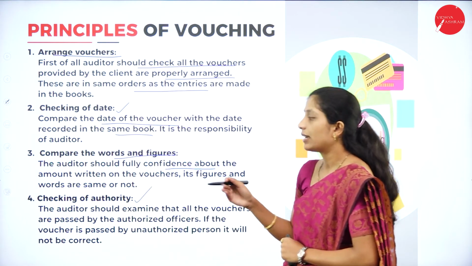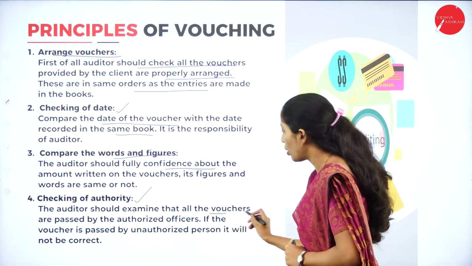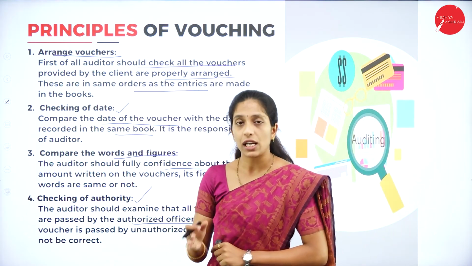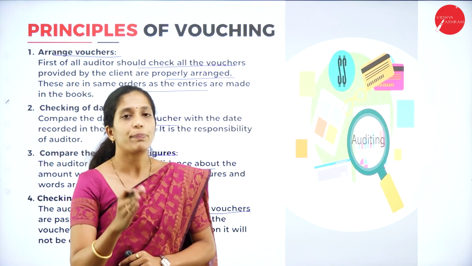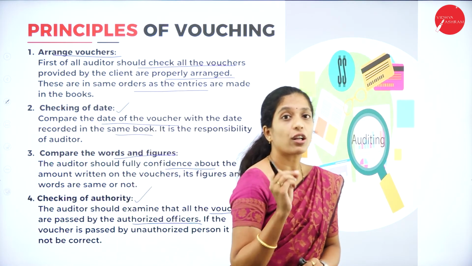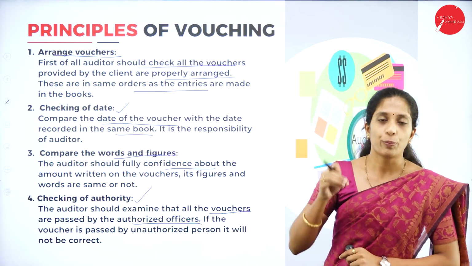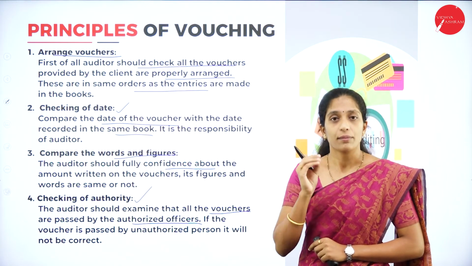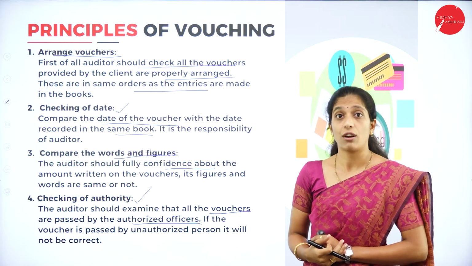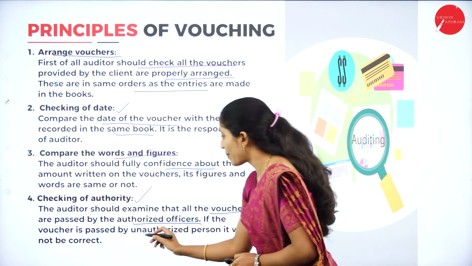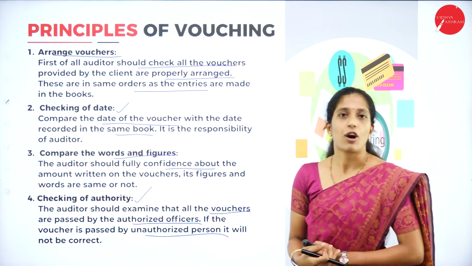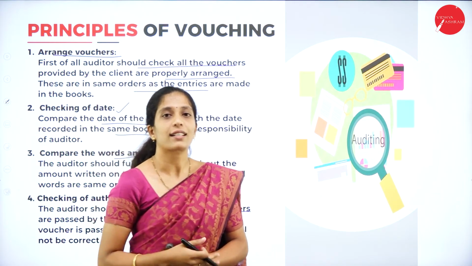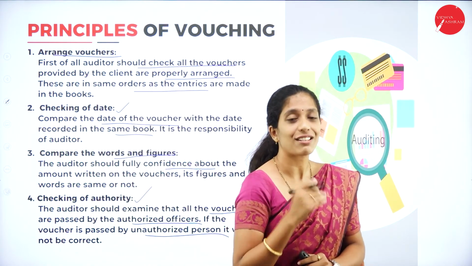Next, checking of authority. The auditor should examine that all the vouchers are passed by authorized officers. A normal person cannot prepare a voucher, right? There should be an authorized person who prepares that voucher. An auditor should see whether all the vouchers are prepared by an authorized official or person. If the voucher is passed by an unauthorized person, it will not be correct. If it is prepared by an unauthorized person, then this voucher does not act as evidence, because there is no value for such vouchers.